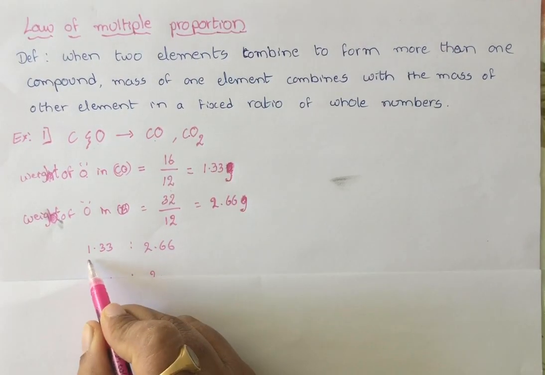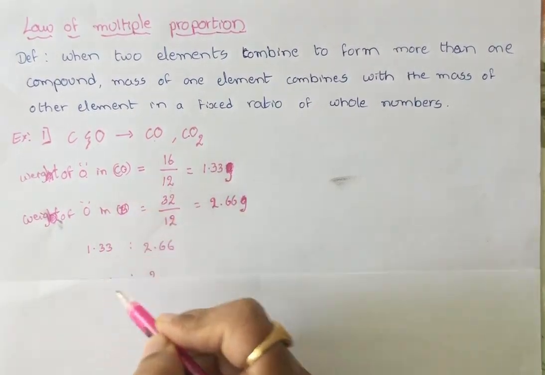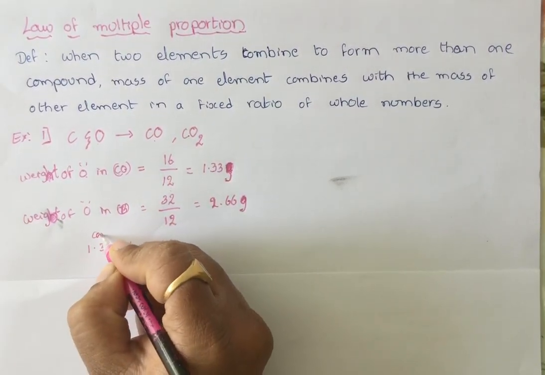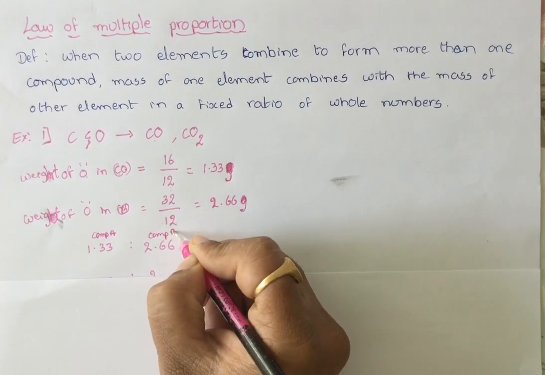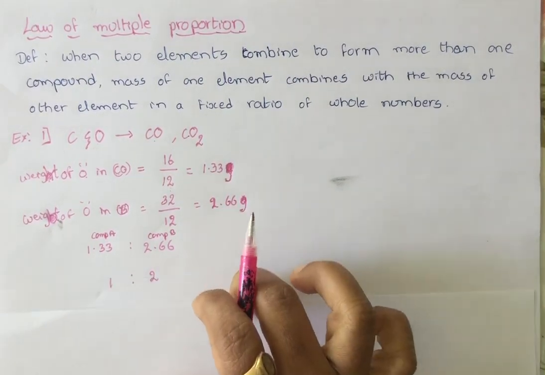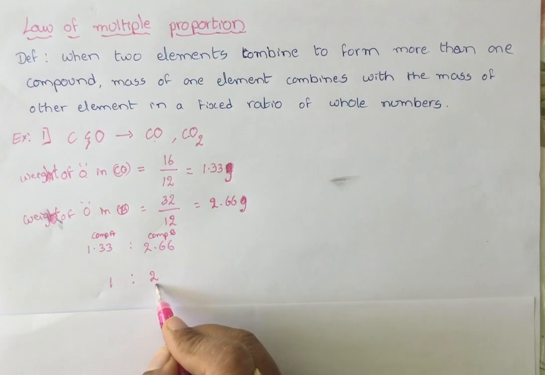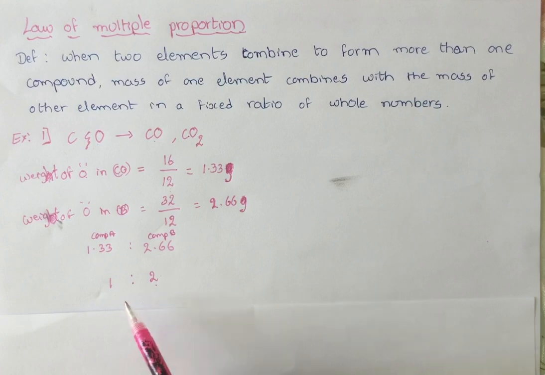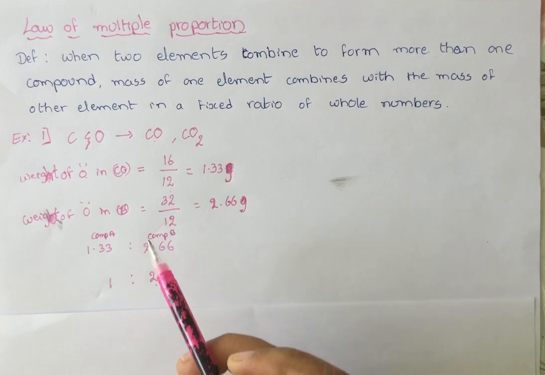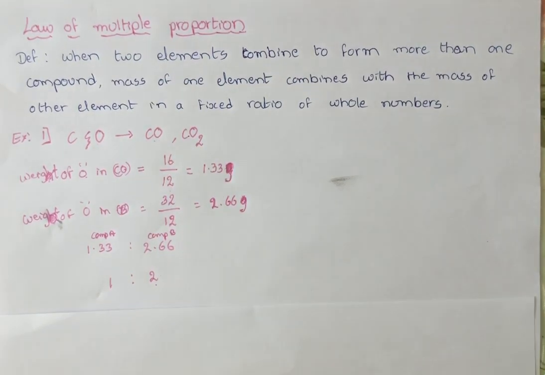So take the weights of oxygen in both the compounds. This is in compound A, carbon monoxide, and this is in compound B, carbon dioxide. So I can simplify this into 1:2. So here oxygen is combining with carbon in a fixed ratio, that is 1:2, to form these two compounds.